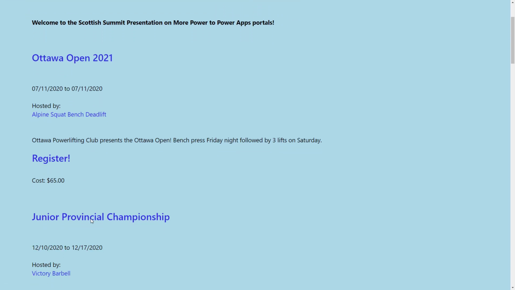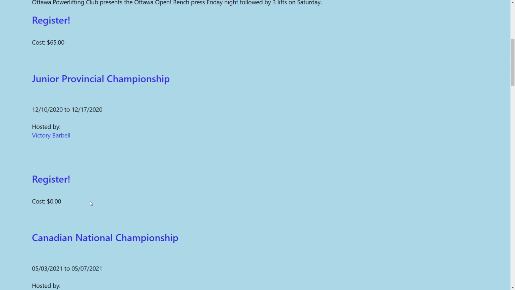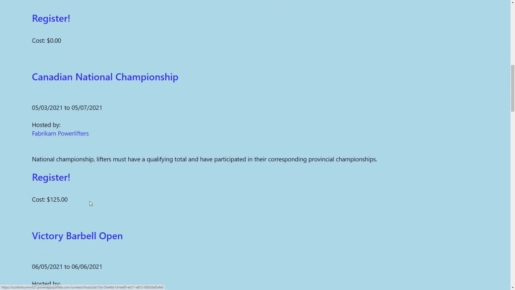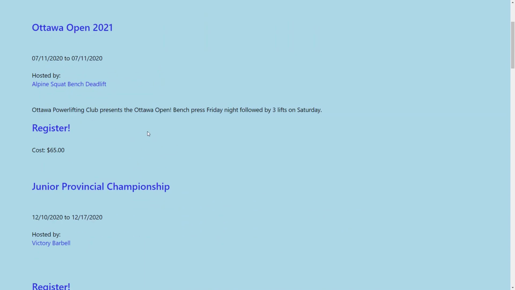I can scroll down and begin to see that I have all my other information there, in a nicer digest format. So someone who's really good at CSS and designing could probably make this look way nicer than I can, but you get the idea that we can begin to modify this. So how do we do this in Power Apps portals? What we're going to do is take a look at Liquid and creating web templates.